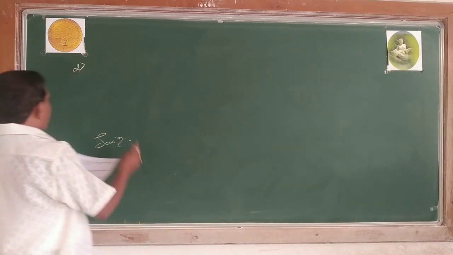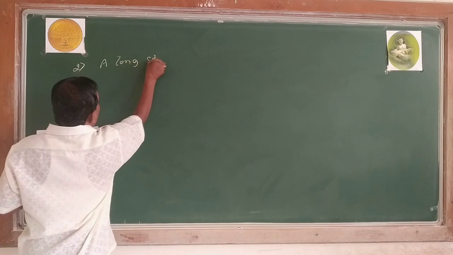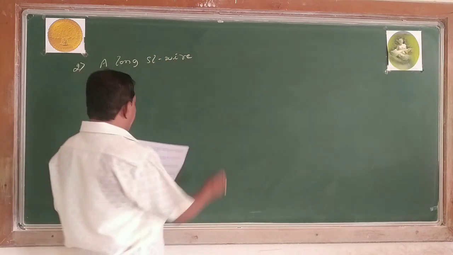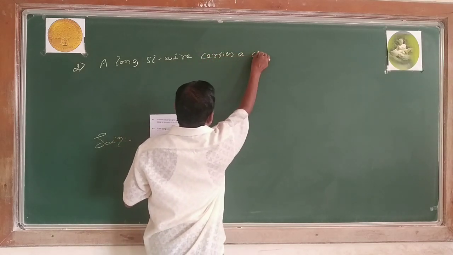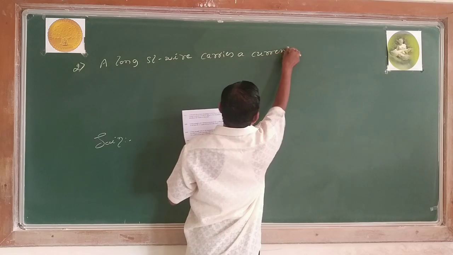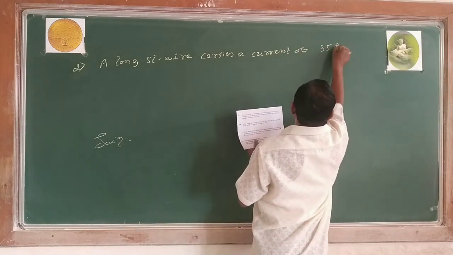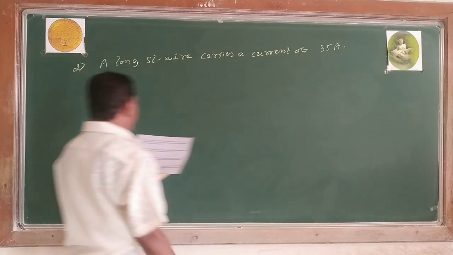A long straight wire carries a current of 35 amperes.